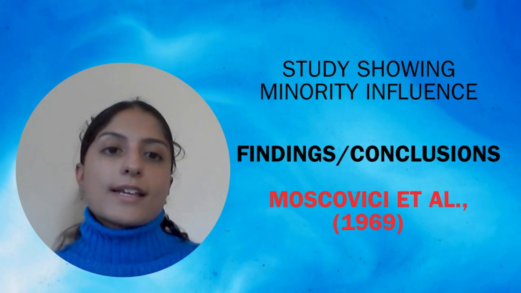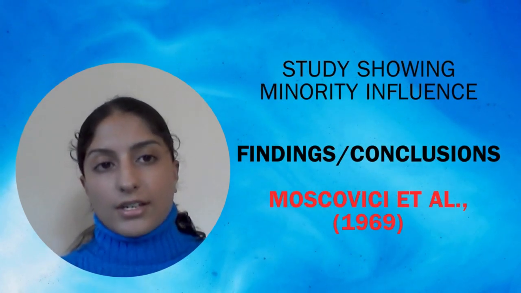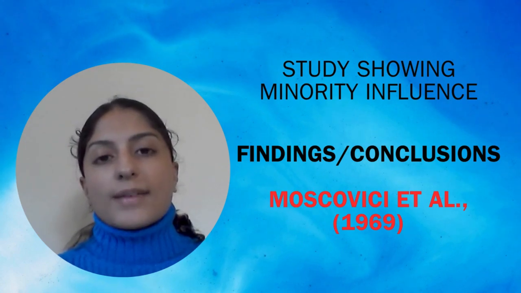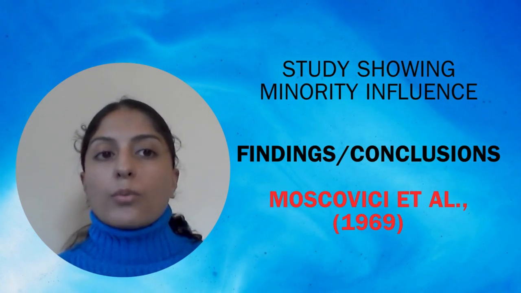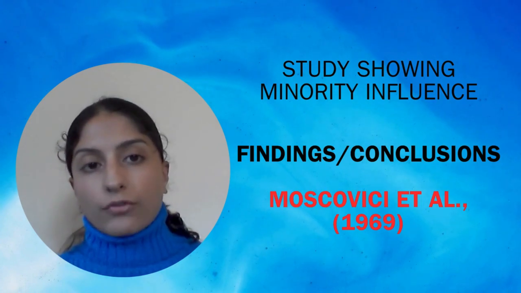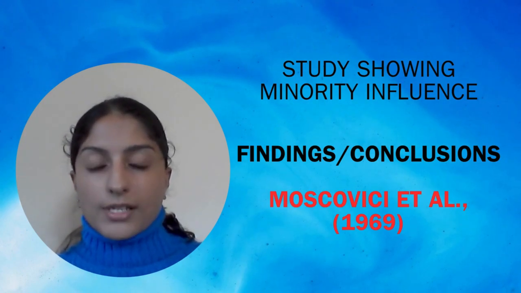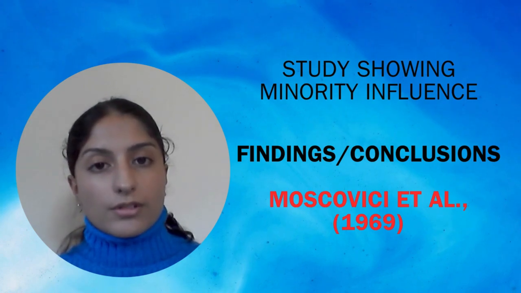In terms of the findings and conclusions, in the first condition, which was the consistent condition, it was found that the same incorrect answer was given, which was saying that the slides were green, within 8.42% of the trials. On at least one trial, 32% of participants had given the same response.